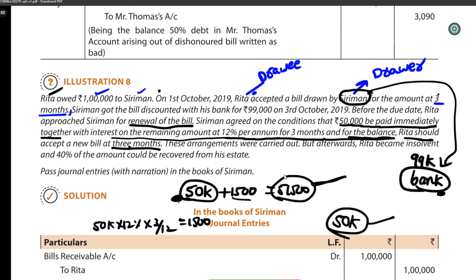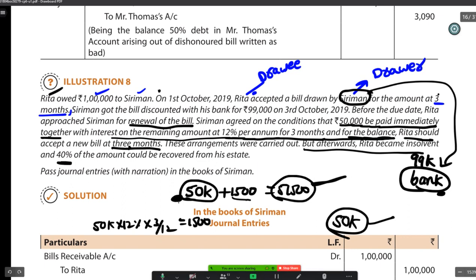These arrangements were carried out, but afterwards Rita became insolvent. Okay, Rita became insolvent, and we are able to receive only 40% from his estate. Pass journal entries with narration in the books of Siriman. Okay, let's try to write all these journal entries one by one.